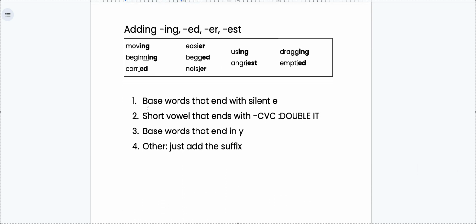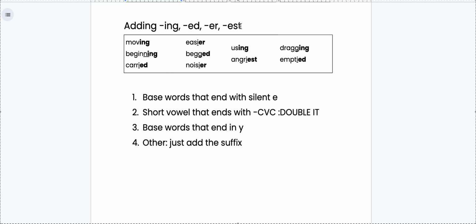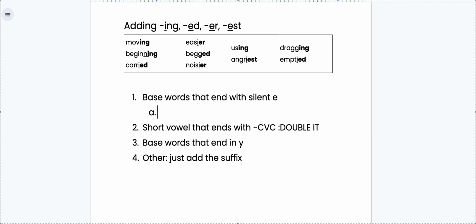So there are 4 main rules that we're going to talk about when we are adding what we call vowel suffixes. Vowel suffixes, the only reason why it's called that is because each of these suffixes, what does it begin with? It begins with a vowel. So we call them vowel suffixes. So these are our rules when it comes to vowel suffixes. The first rule is base words that end with silent E, we're going to do something with it. Base words that end with silent E.